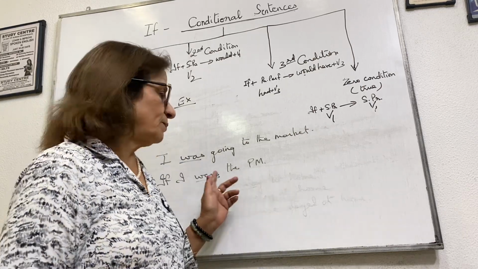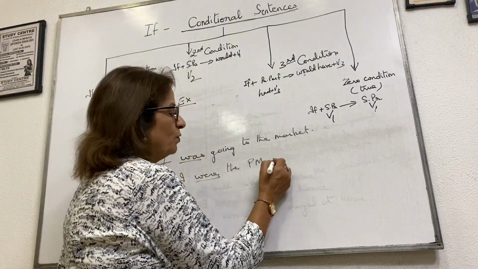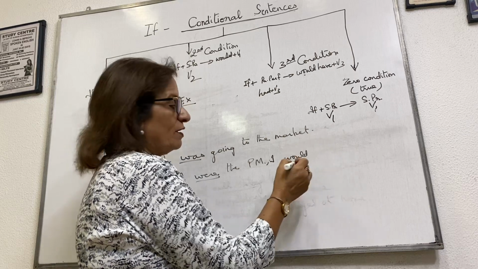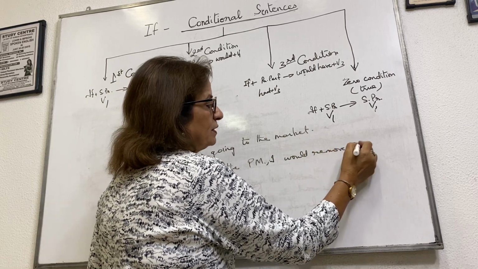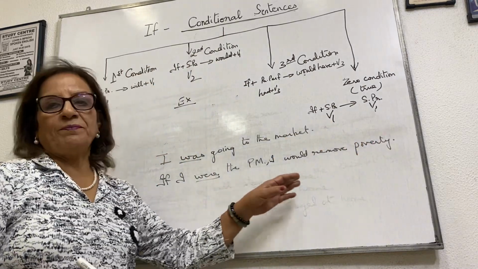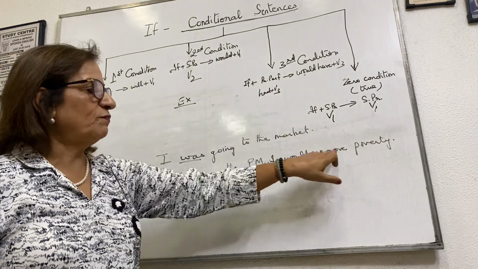It is simple past. So if I were the Prime Minister, I would remove poverty. Rule is same. Your simple past and you use would plus verb in the first form.